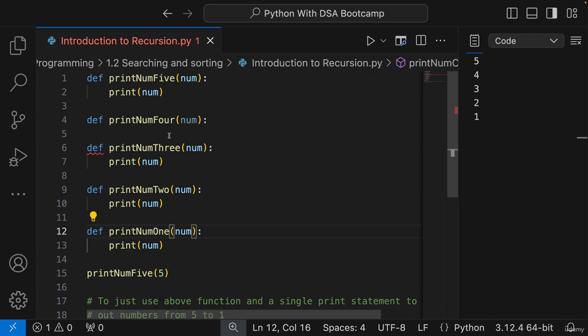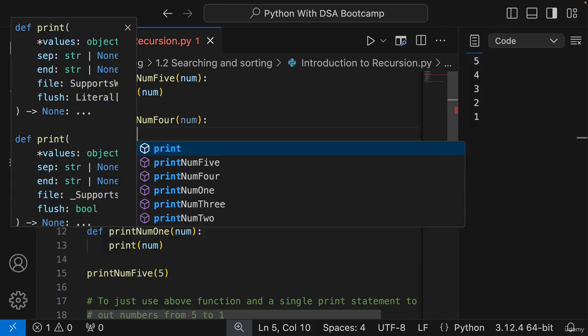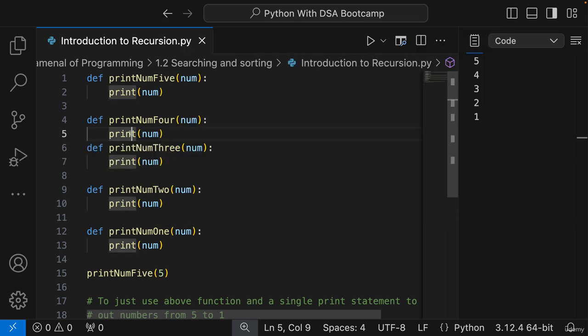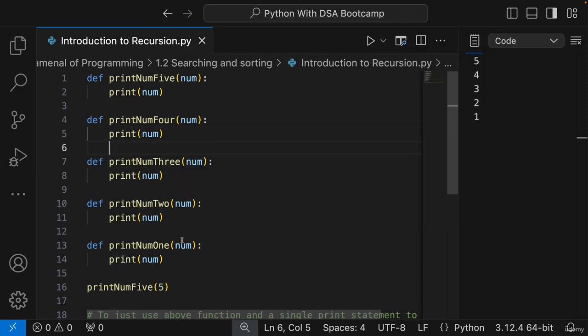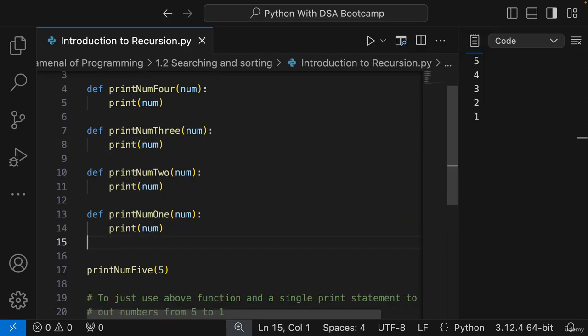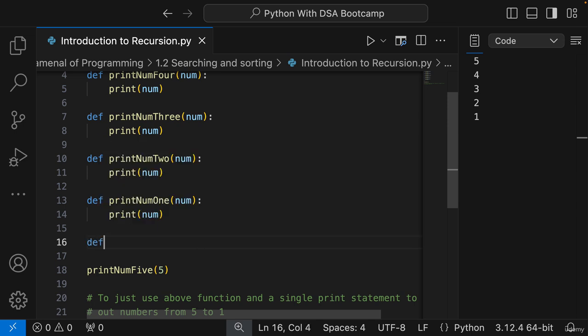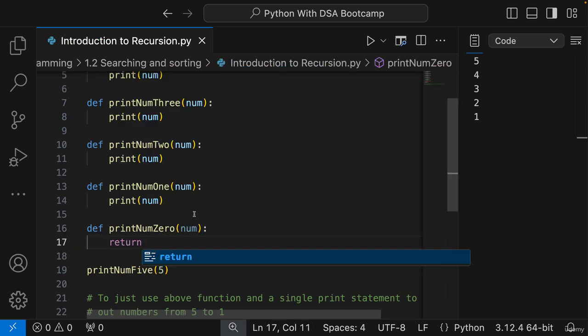And print number in each one of them. Great. Let us just have one print num 0 as well. Here we don't do anything, we are just returning.